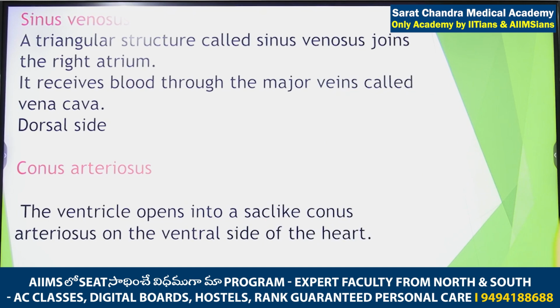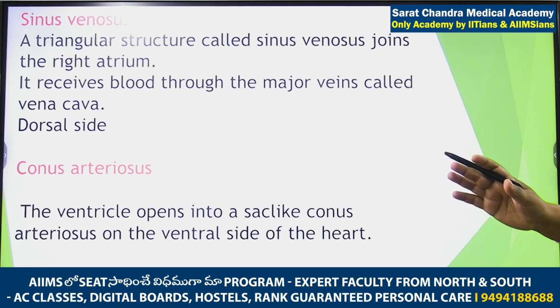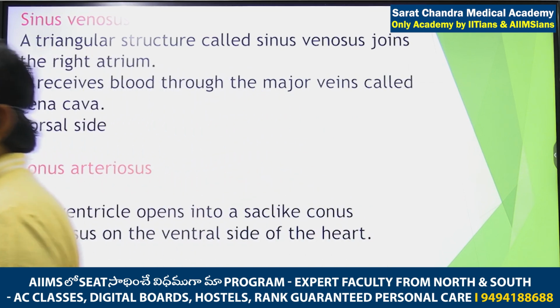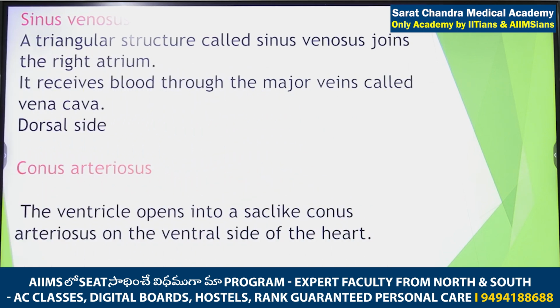Sinus venosus is a triangular shaped structure present on the dorsal side of the heart. It is written in NCERT, though not the word dorsal, I added dorsal side. It collects impure blood from the major veins: two precaval, one postcaval. It is pouring the blood, pouring means leaving, into the right atrium. In this way, the entire impure blood comes into the right atrium.